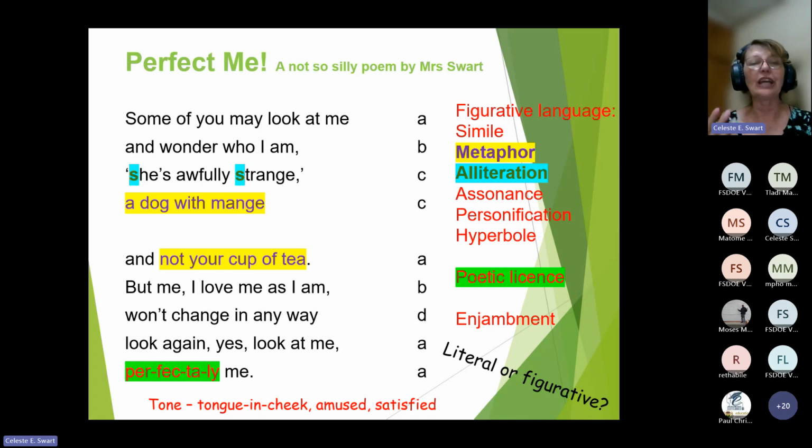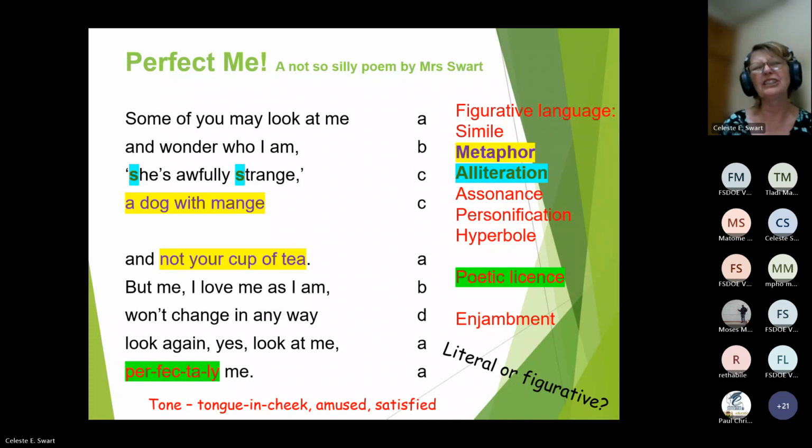And the enjambment makes sure that we continue this idea into the second stanza without suddenly going to a different part of a poem or something that doesn't seem to link with the poem. And then the poetic license is making up your own silly word or changing the order of words to make it work. The tone in this poem is tongue-in-cheek. Now, tongue-in-cheek means it's meant lightheartedly. It's not meant to be taken too seriously, even though it's quite a serious topic, to accept yourself the way you are because you are perfect.